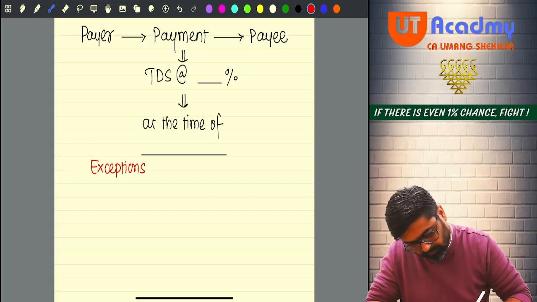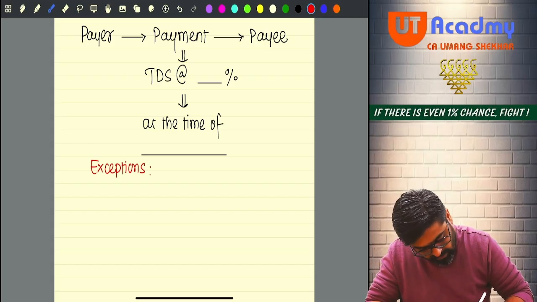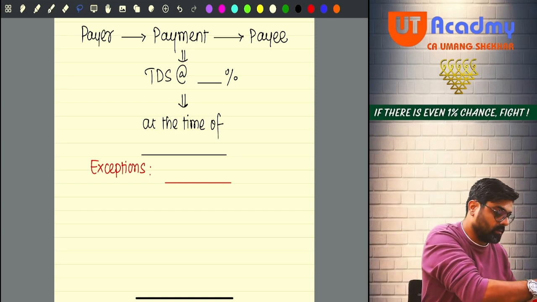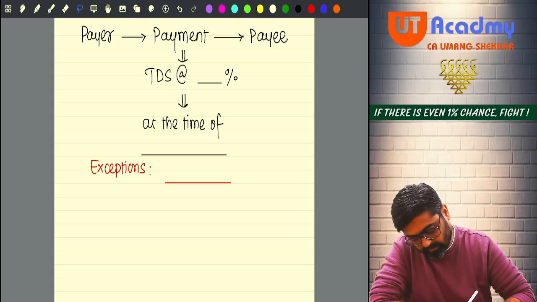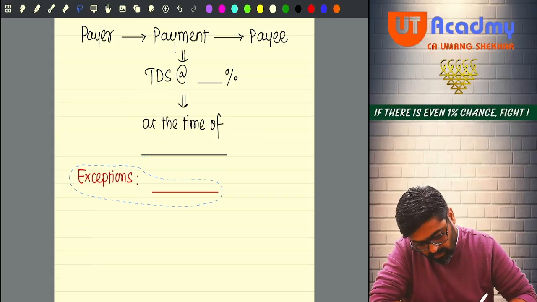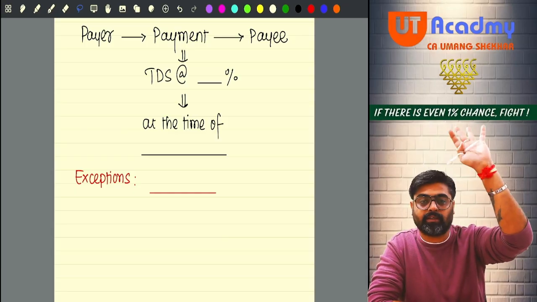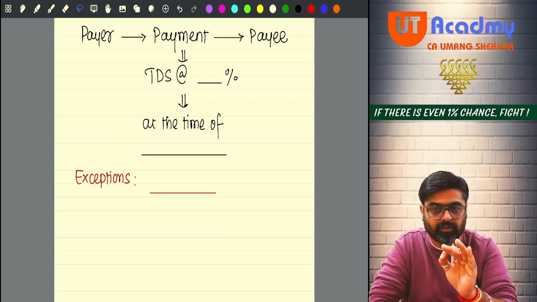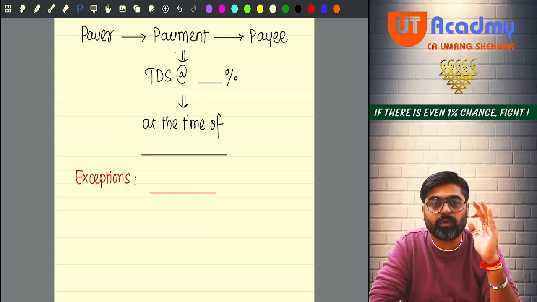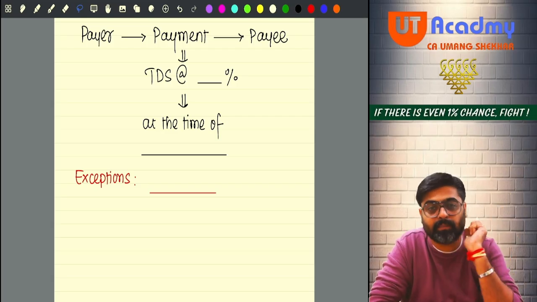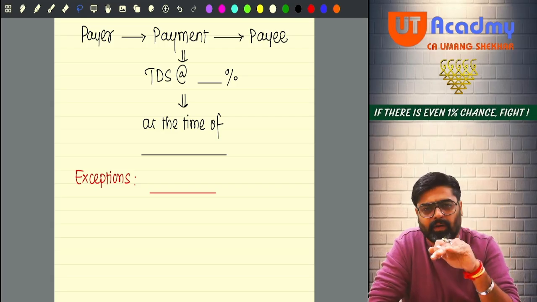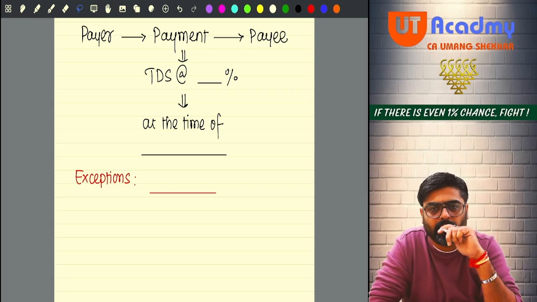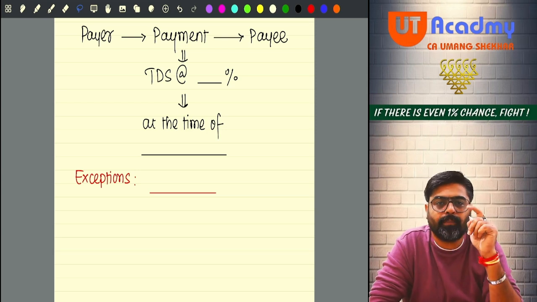Meaning that in this exceptional case, even if all the above conditions are fulfilled, but if the case is covered by this exception, no TDS is required to be deducted on that payment. For example, if I tell you that the employer is liable to deduct TDS from your salary, okay, so who is the payer? Employer. Who is the payee? Employee.